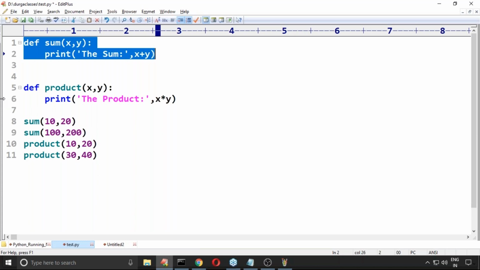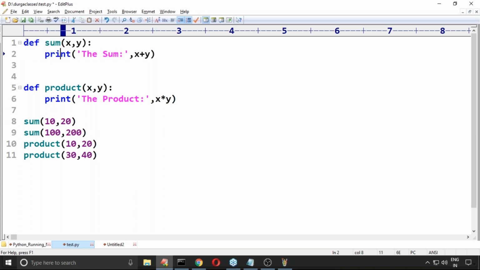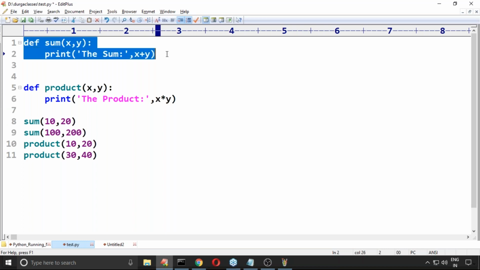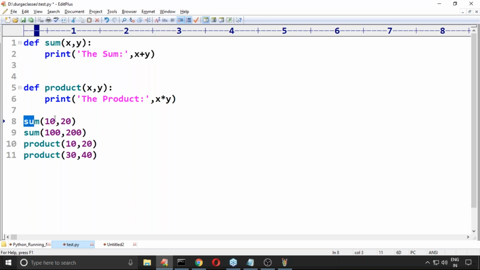Have you observed, right? Next, how to call a function. This is writing the function, and this is called calling a function. I'm calling a function by passing arguments: call sum by passing 10, 20. Getting the point? Yes, we are calling sum of 10, 20. This is the way you can call.